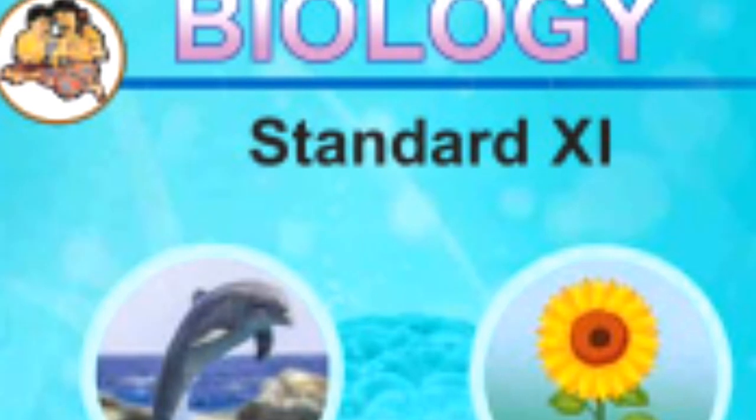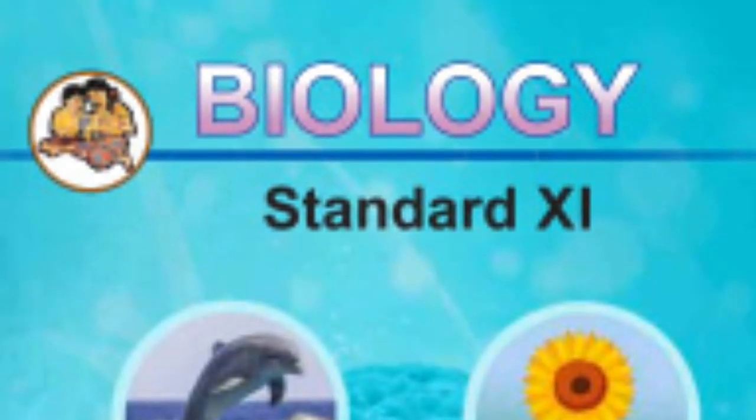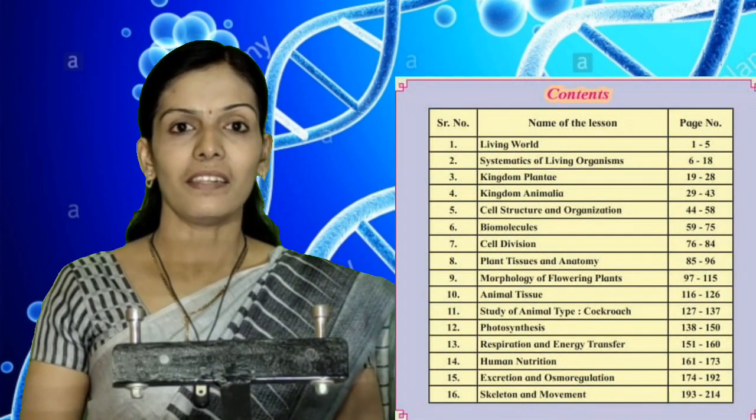Due to COVID-19 or some norms, we cannot conduct classroom lectures. So through this YouTube lecture, I want to discuss the syllabus for biology subject of standard 11th. Our biology textbook covers 5 different units which contains 16 different topics. For this academic year 2020-21, some parts from these topics are deleted. So let's discuss these all topics in short.